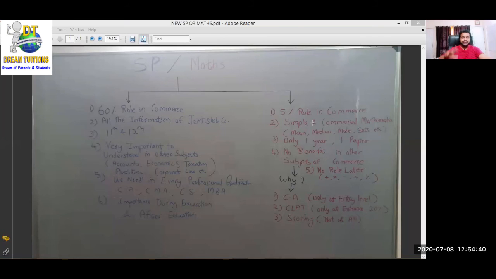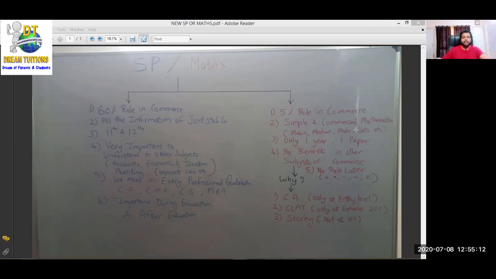Reason actually बहुत कम होता है, एक ही साल mass होता है, and that too after 12. Only 1 year there is a mass and 1 subject is there in mass. So that is the only thing required. So the role in entire commerce, no matter if you become a corporate lawyer, if you become a CS, company secretary, if you decided to become a CA, the role of mass in commerce is only 5%. That too, mass is very simple, and it is a different mathematics we need.